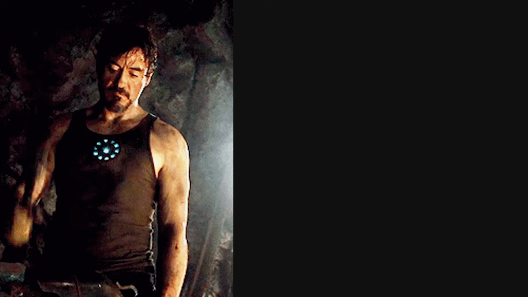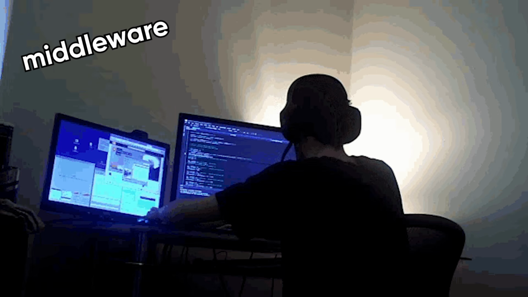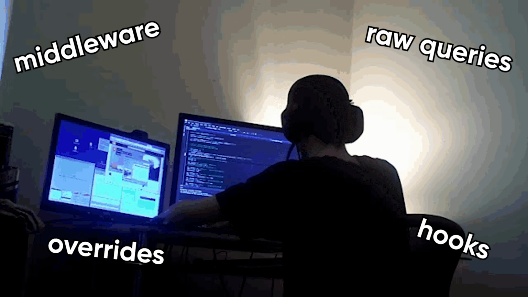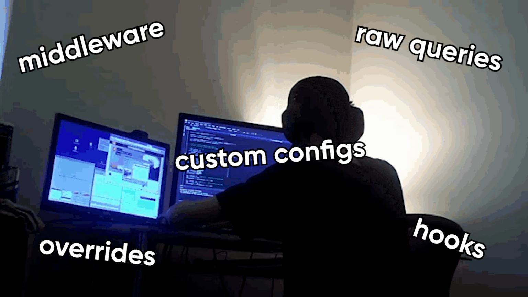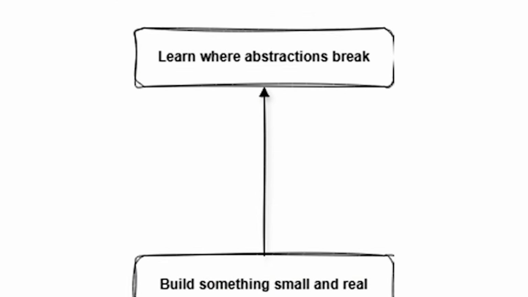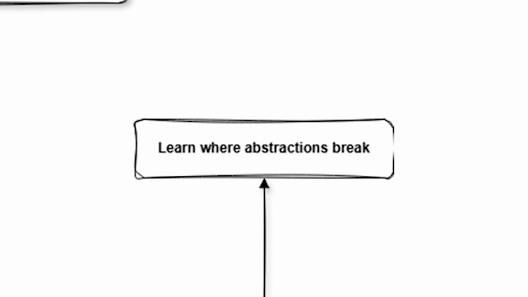As you build, pay attention to where the framework stops helping you, because that's where real understanding develops. Every framework has escape hatches: middleware, hooks, overrides, raw queries, custom configuration. These are not advanced tricks. They're safety valves. Knowing where the abstraction leaks is what separates someone who's comfortable from someone who feels trapped by framework magic. Once you see that you can always drop down a level when needed, frameworks stop feeling restrictive.